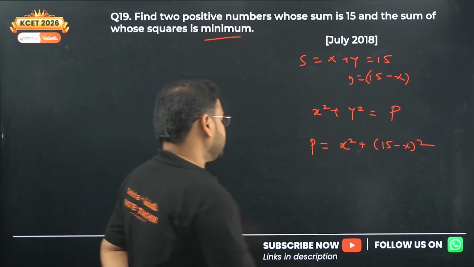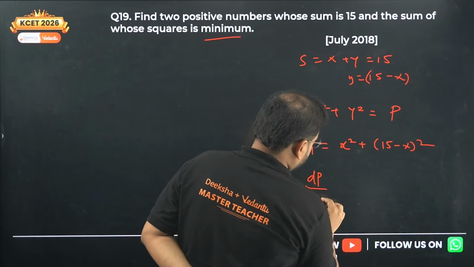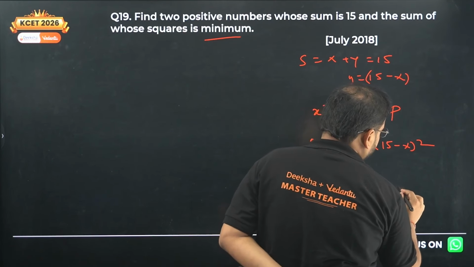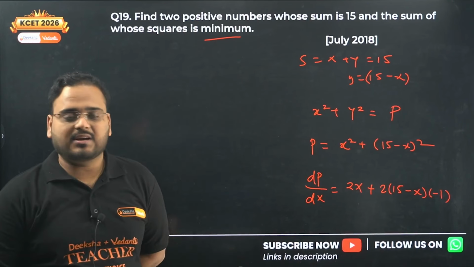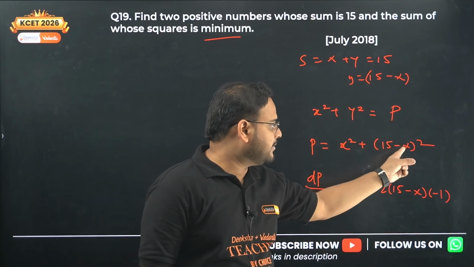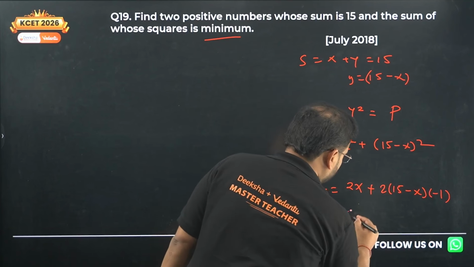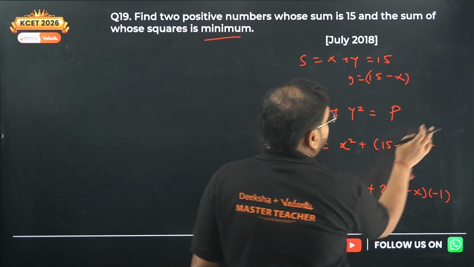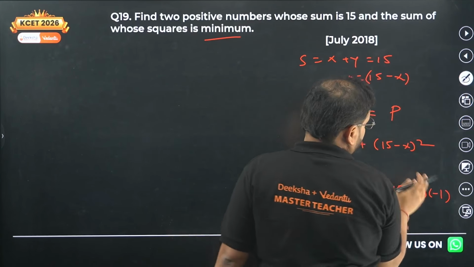So we get dp by dx equals 2x plus 2 times (15 minus x) into minus 1. The chain rule: 15 minus x comes from the polynomial part, and the derivative of minus x is taken as minus 1. So we get 2x plus 30, sorry, minus 30 because we have a minus sign there.